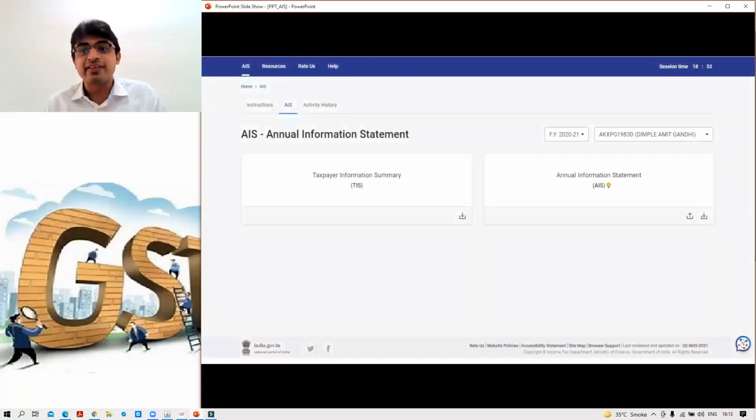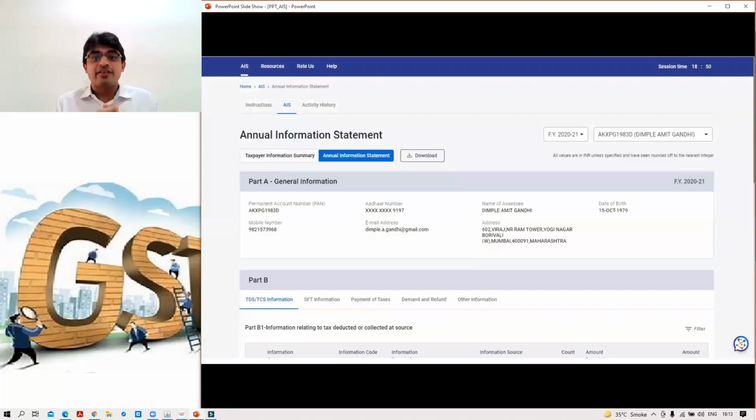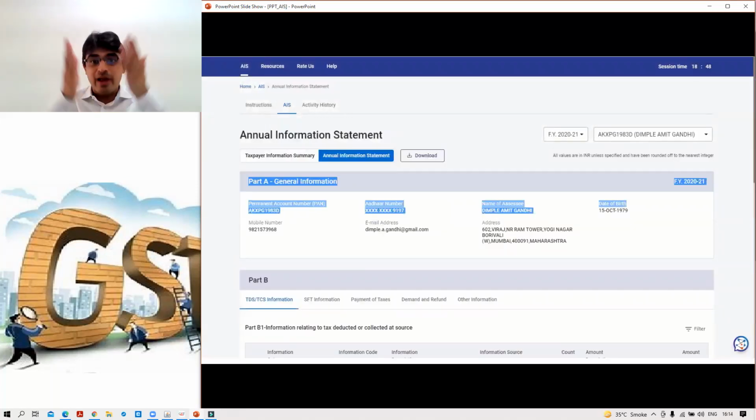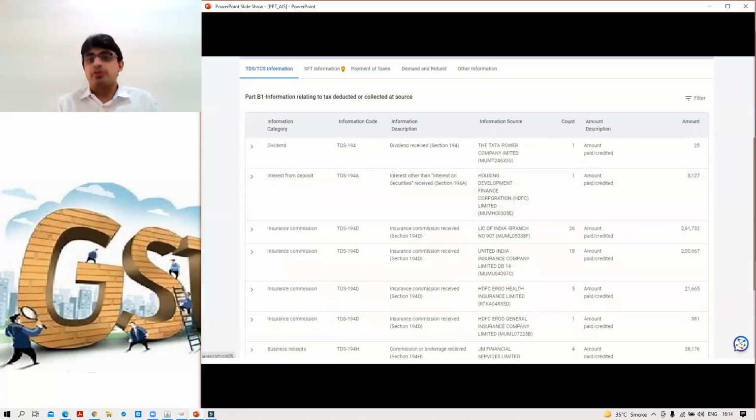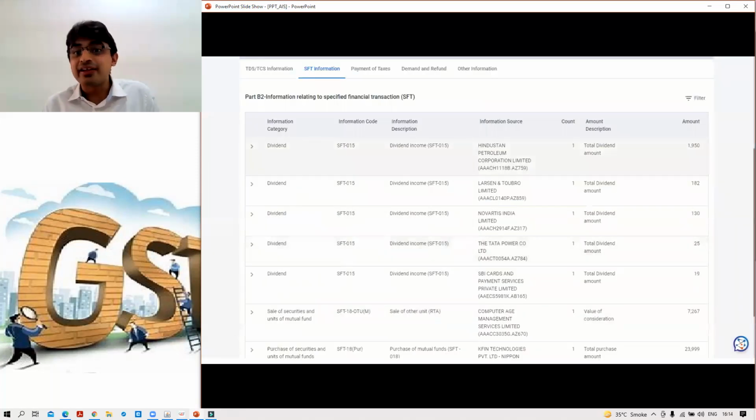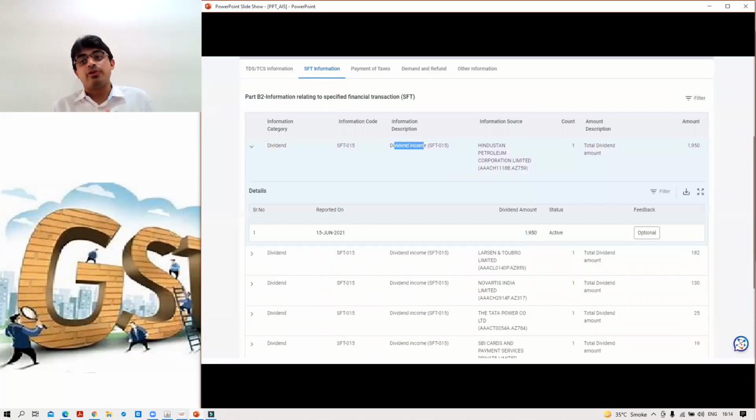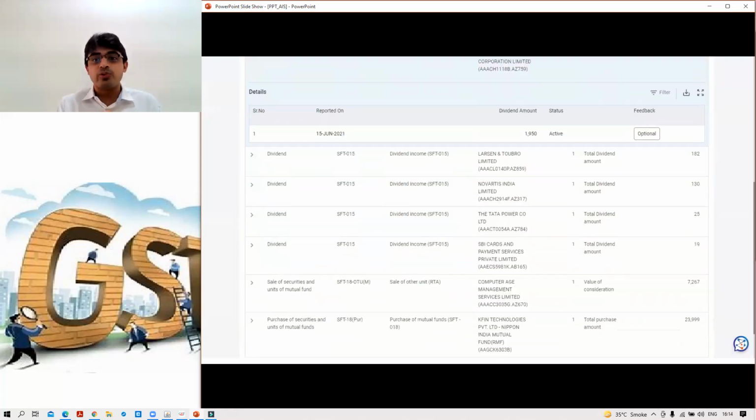You want to see? See this. Let us click on AIS. See this annual information statement. When you come down, you will realize, see, dividend received. You can see, where did you get the dividend from? Hindustan Petroleum. How much have you received? 1950. Details are available. Can you verify those details? Those details are available on the portal.